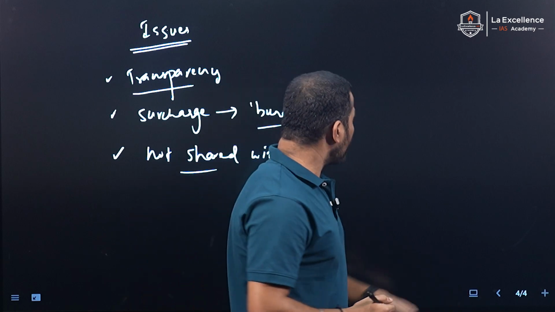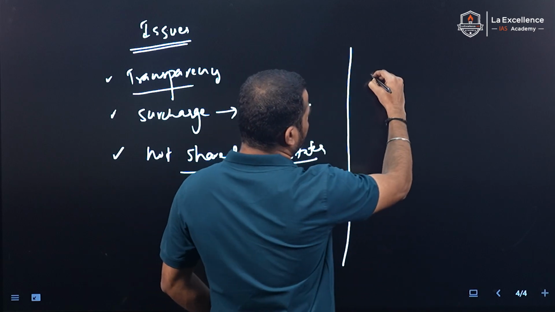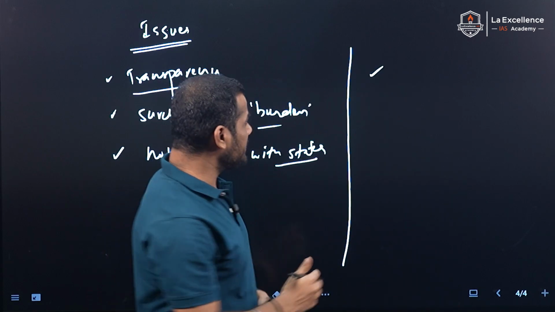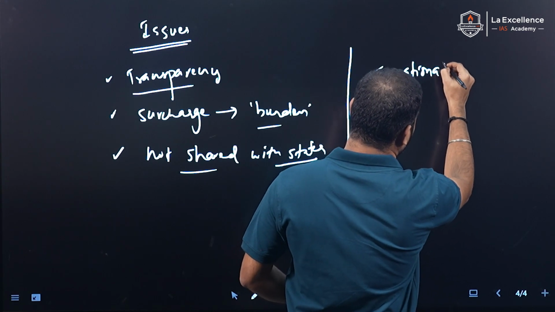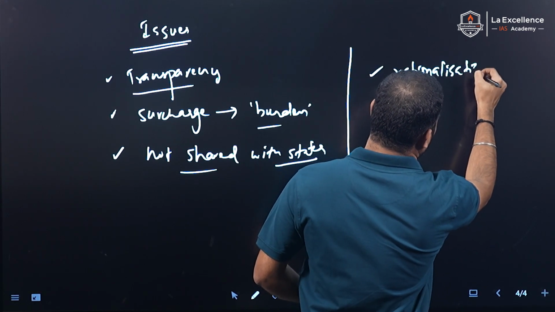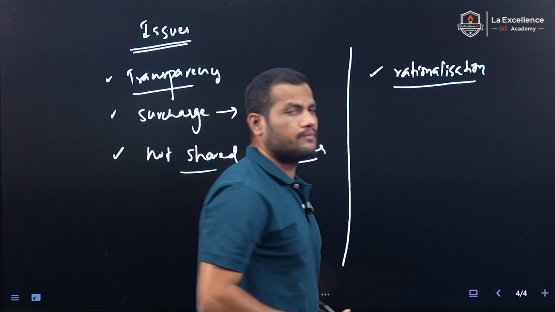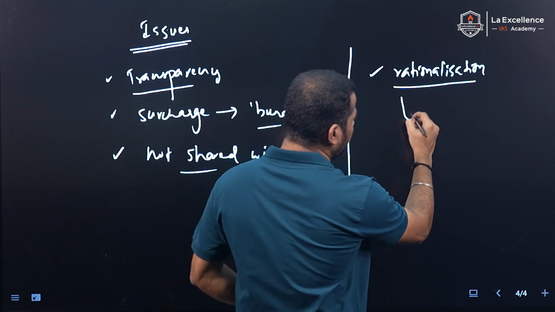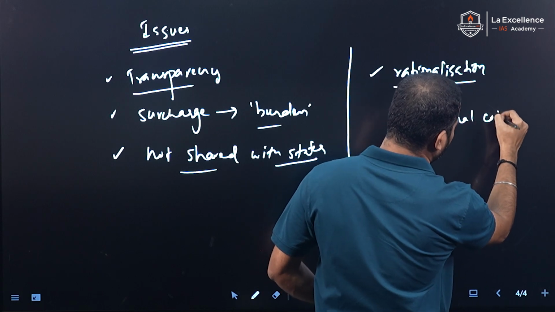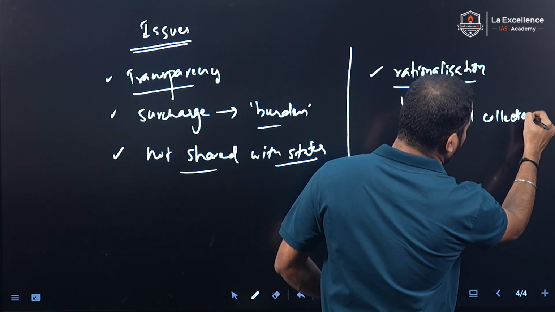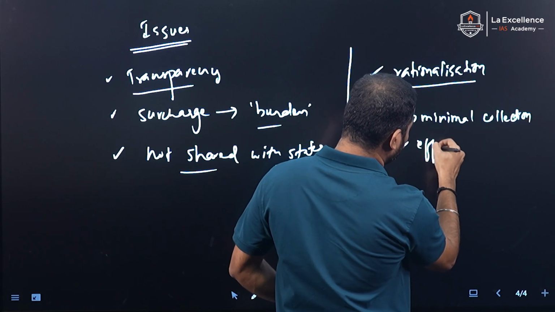But we have to take some measures, right? There should be a rationalization of cess and surcharges. How can rationalization be done? Through minimal collection and also effective utilization.